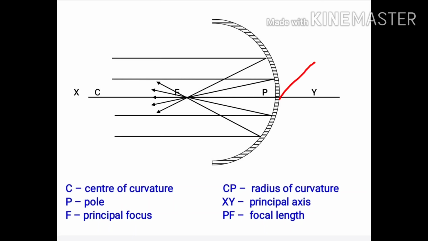Pole. The center of the reflecting surface of a spherical mirror is a point called the pole. It lies on the surface of the mirror. It is represented by capital P.